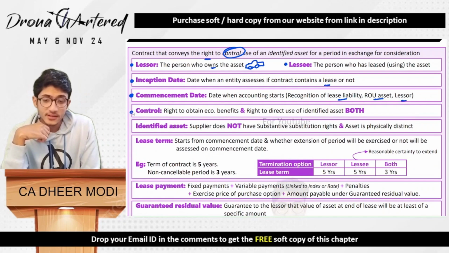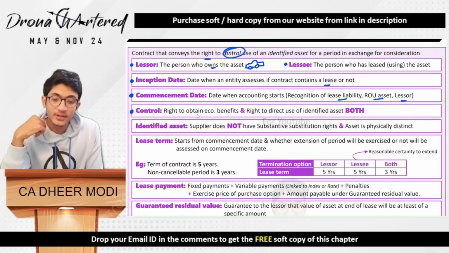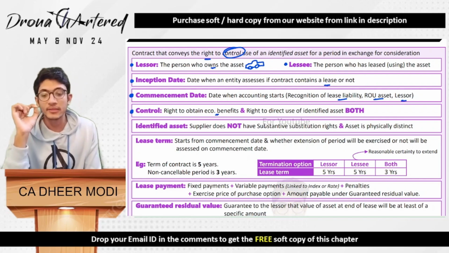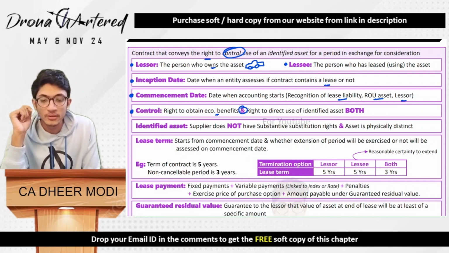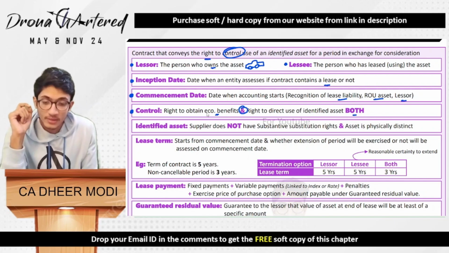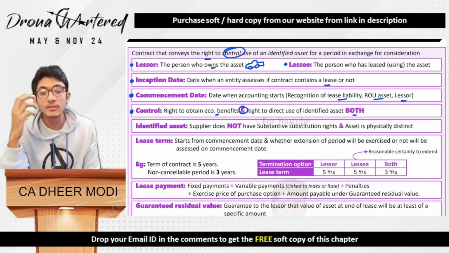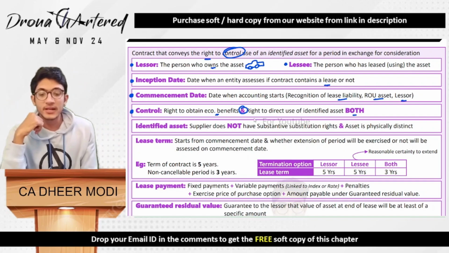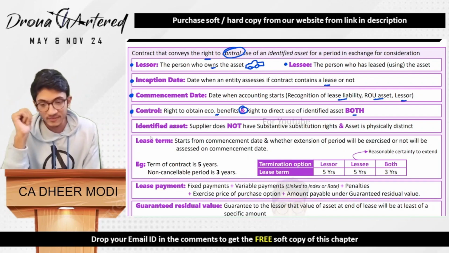Next is your control. Control is right to obtain economic benefits and right to direct use of the identified asset. That means both of these, because this is an and condition, so both of them have to be satisfied. That means first is that you should be able to obtain economic benefits, and second is they should be able to use the asset as per their pleasure. That means right to direct the use of the identified asset.